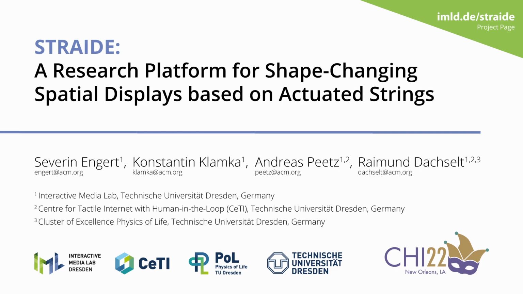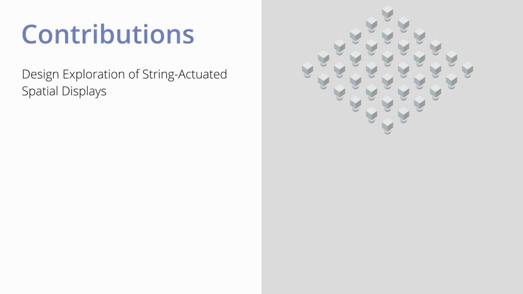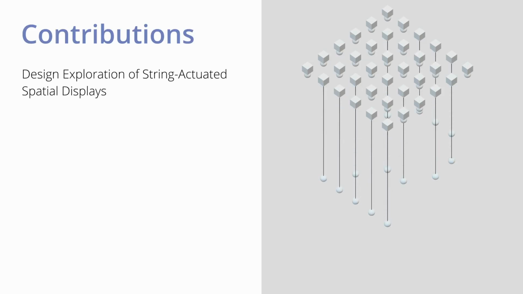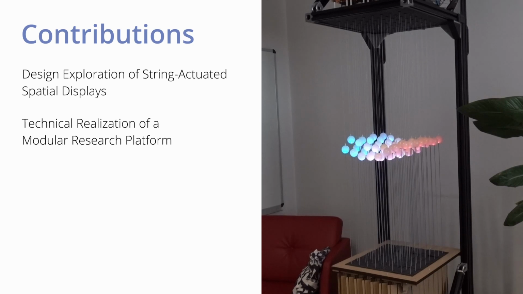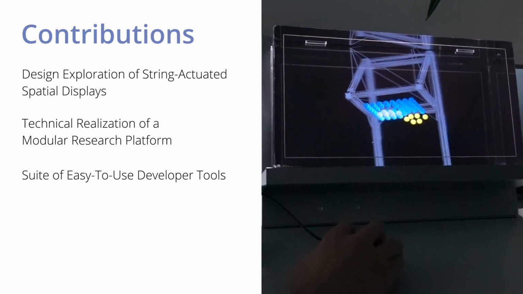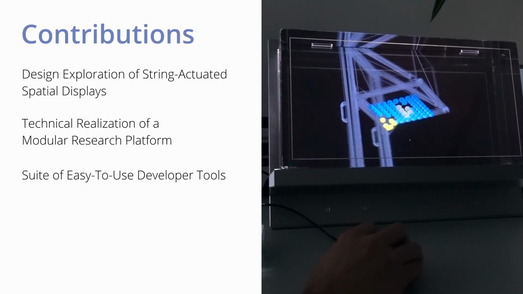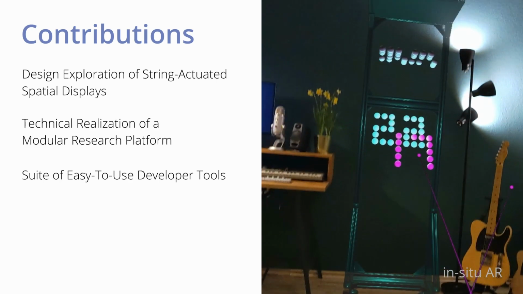We present Strayed, a research platform for shape-changing spatial displays based on actuated strings. With our work, we contribute a design exploration of string-actuated spatial displays for dynamic and situated physical visualizations. Furthermore, we realize a physical research platform based on modular components. To prototype, explore, and evaluate new applications, we provide a suite of easy-to-use developer tools.